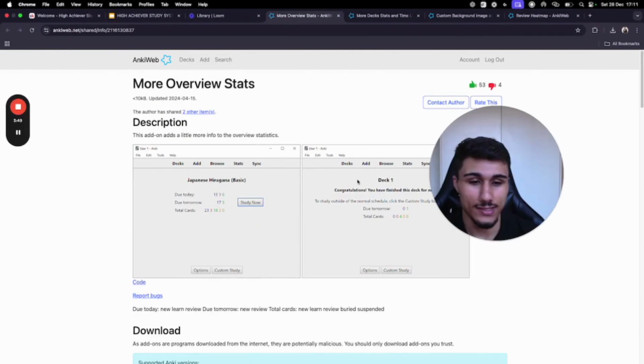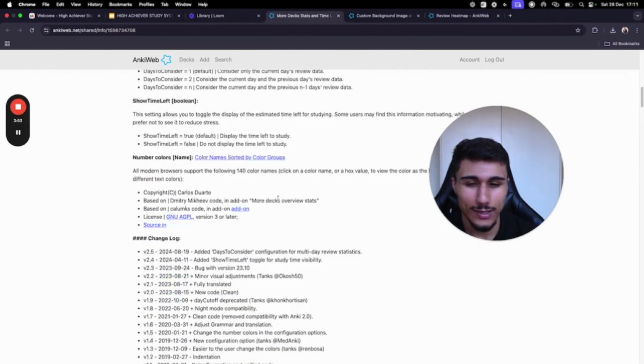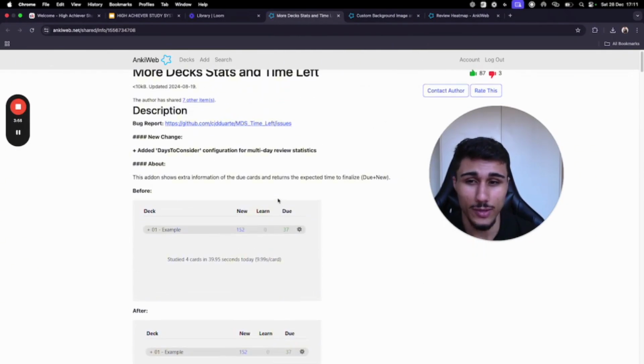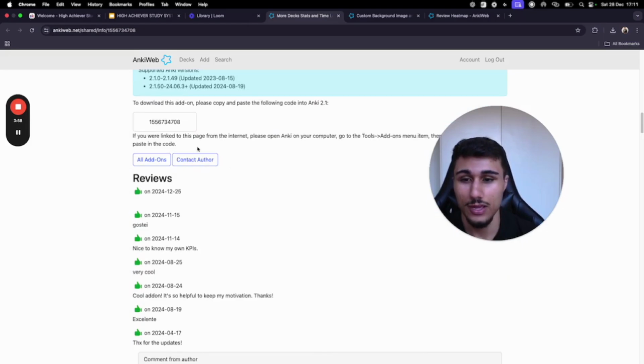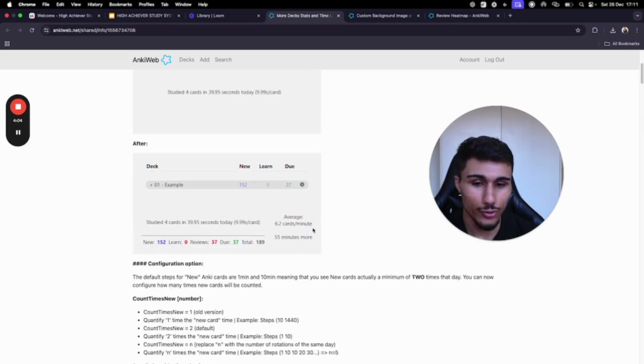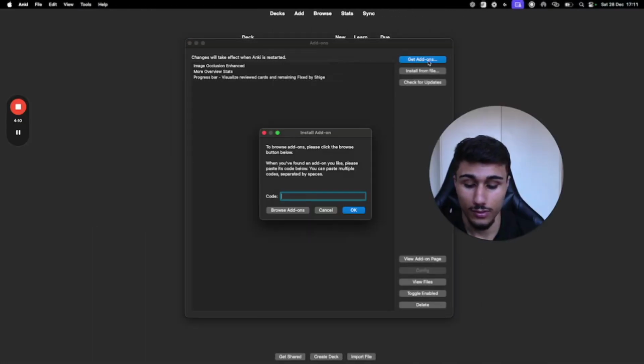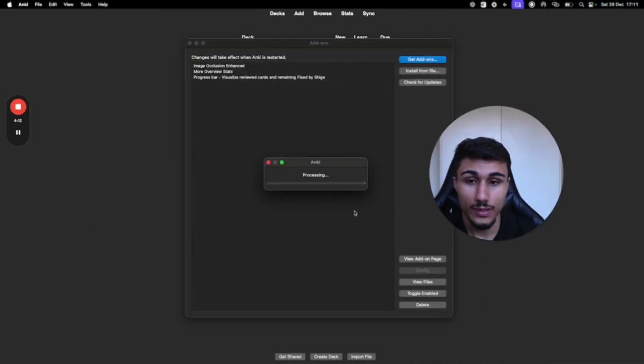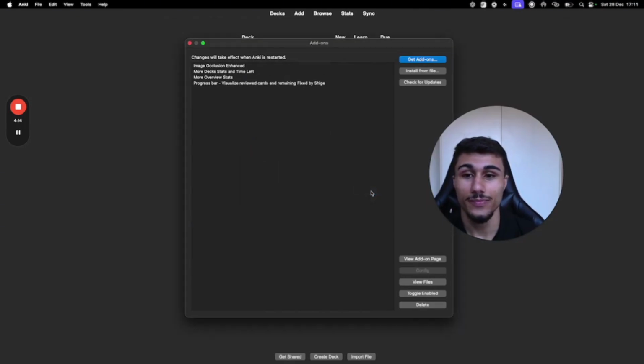More Overview Stats is just going to show you how many cards you have left. I feel like the base Anki overview isn't enough. On top of that, we're going to get More Deck Stats and Time Left. The reason we get this add-on is because everyone asks me, how long do I have to study for a day? Well, it's going to tell you here, based off your average cards per minute, how many more minutes you have to do your Anki review. So that makes it easy. Don't have to ask me that question anymore. I get asked that all the time.